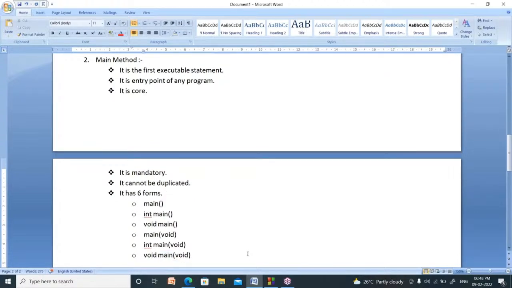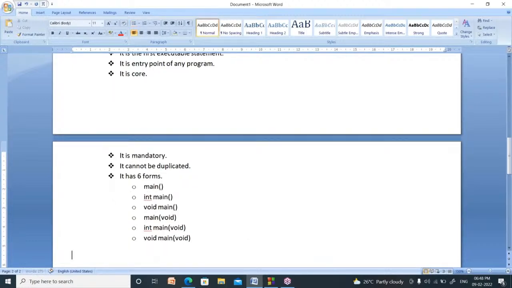You can write the main method in six forms. How many forms are there? Six forms, just like main, int main, void main, main of void, int main of void, void main of void, like that. Now I am going to the third concept, that is, what are processing statements. Processing statements.